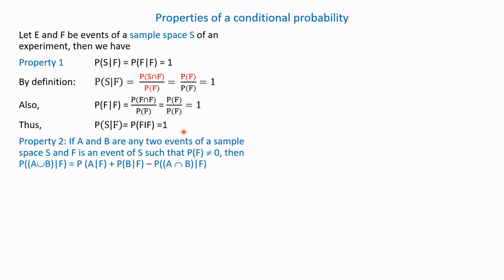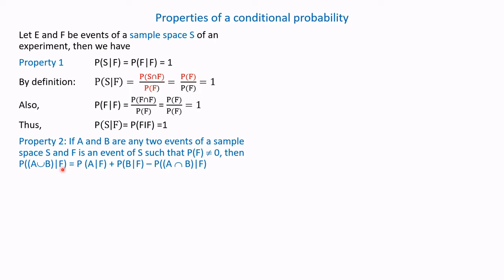Property number 2. If A and B are two events of sample space S and F is an event of S such that probability of F is not equal to 0, then conditional probability of A union B upon F equals conditional probability of A upon F plus conditional probability of B upon F minus conditional probability of A intersection B upon F. I am using the term "upon F" to avoid a lengthy description of "given that event F has occurred."